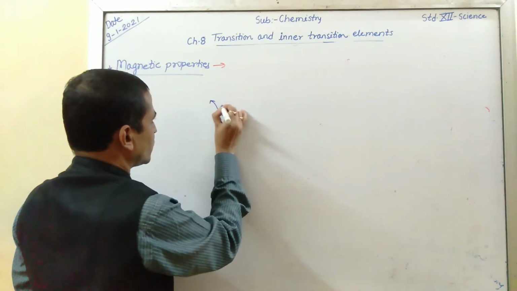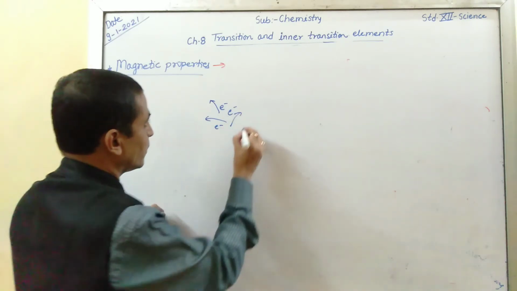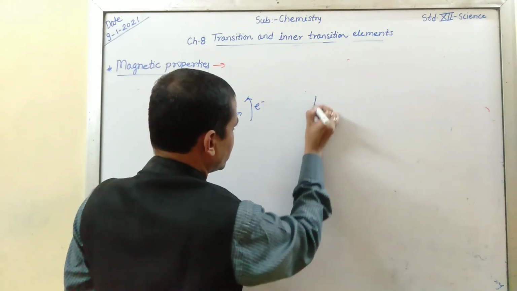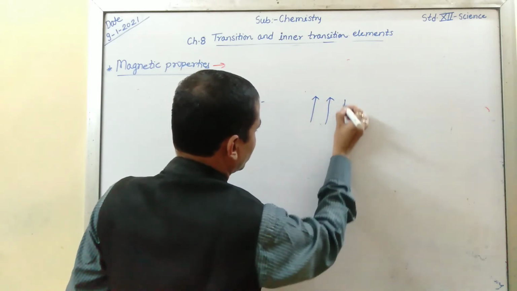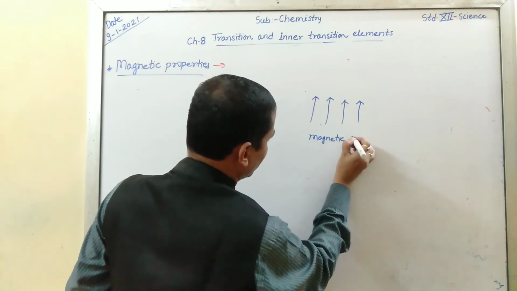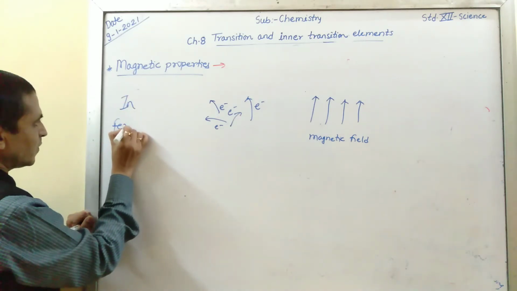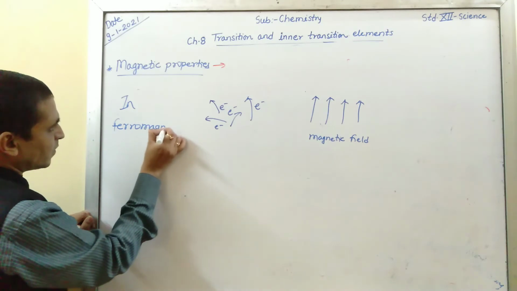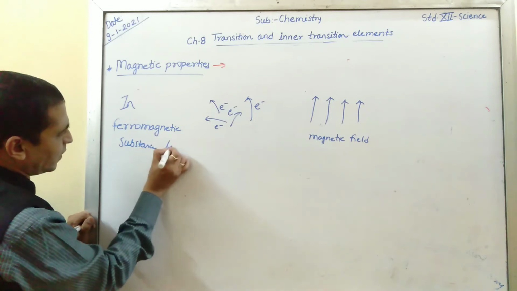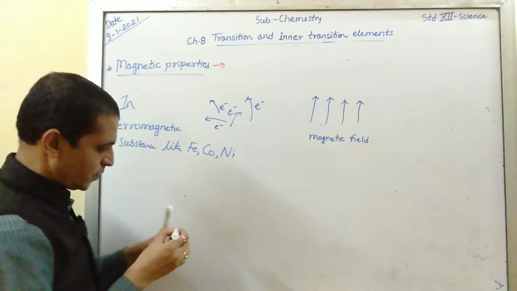You know that electrons randomly move here and there, and this is the direction of the magnetic field. In ferromagnetic substances like Fe, iron, cobalt and nickel, what happens?